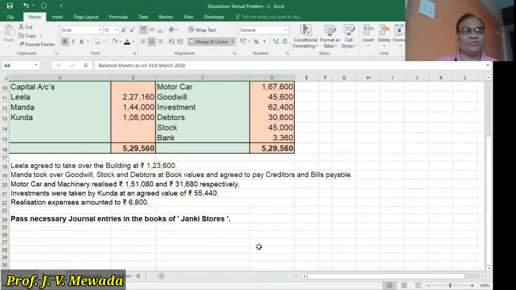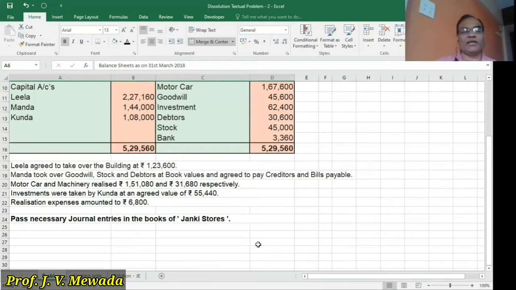So as compared to the first sums, here we are not asked to prepare the ledger accounts, but we are asked to prepare necessary journal entries in the books of Janki Stores. Now, it is important for us to know how to pass the journal entries, and that is why in this sum we are told to pass the journal entries. So we'll be passing the journal entries.